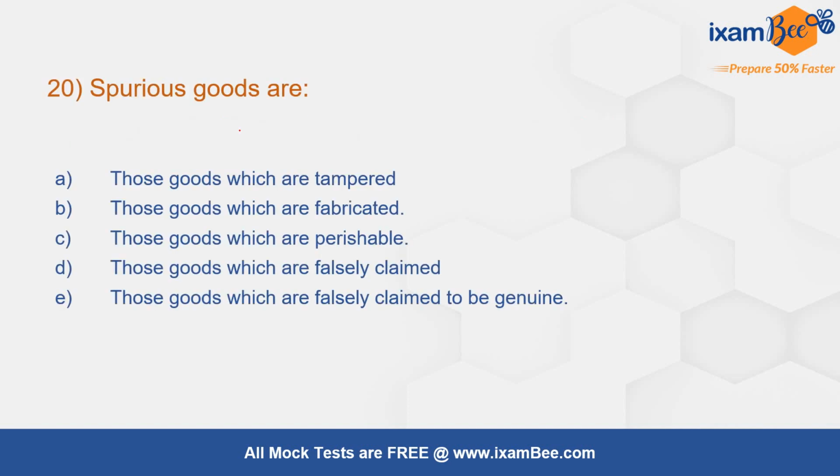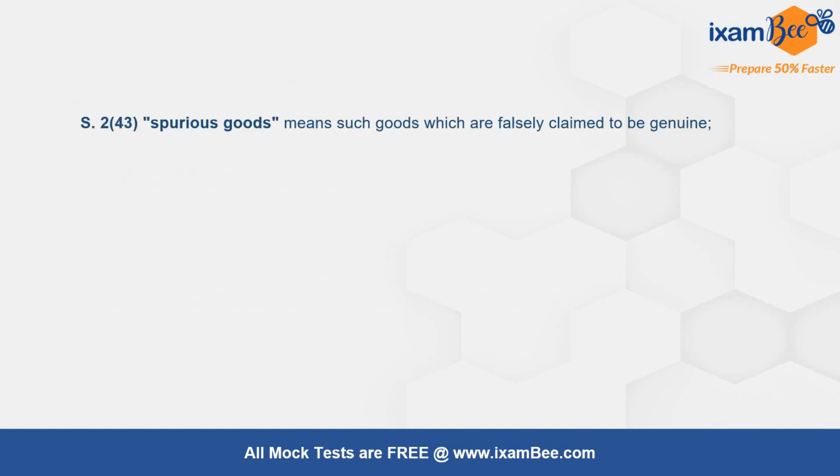Question number 20. Spurious goods are. The correct answer is those goods which are falsely claimed to be genuine. This is given under section 2 subsection 43. This was the last question of this video series.